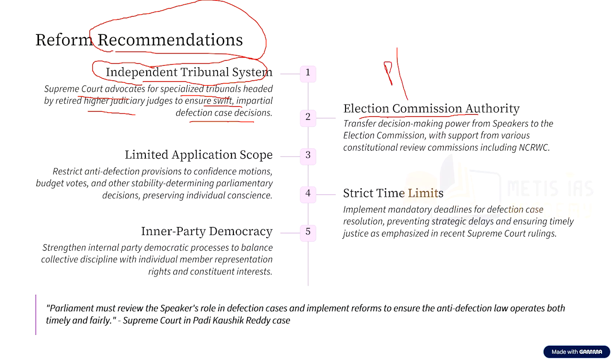There are certain committees, such as the National Commission to Review the Working of the Constitution, which suggest that this decision-making power has to be transferred from the speaker to the election commission, and the final decision has to be taken by the president or governor on the advice of the election commission, as is happening in other disqualification cases.